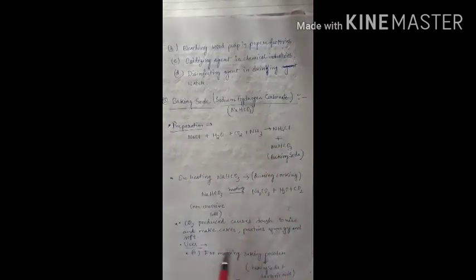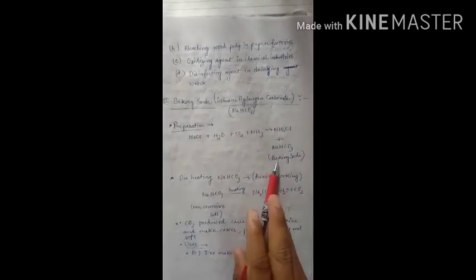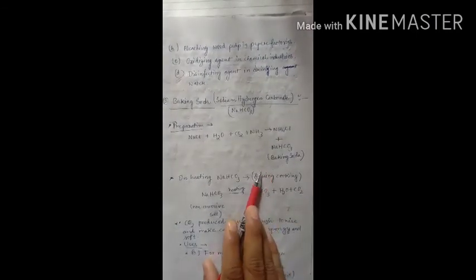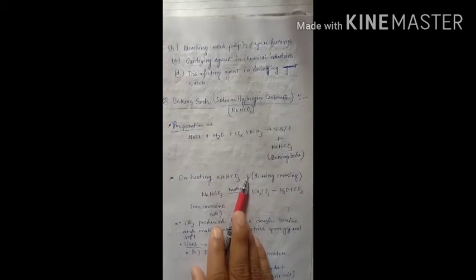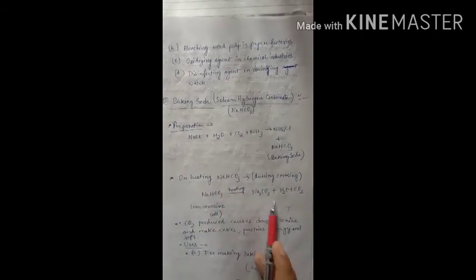Okay, so there is also an important term in this condition. When sodium hydrogen carbonate, that is baking soda, is heated, for example during cooking, we already use baking soda in cooking. On heating sodium hydrogen carbonate, it will further degrade to sodium carbonate, water and carbon dioxide gas.